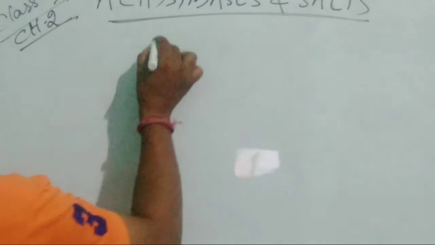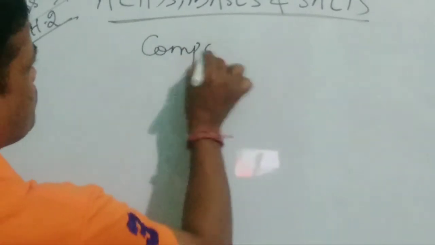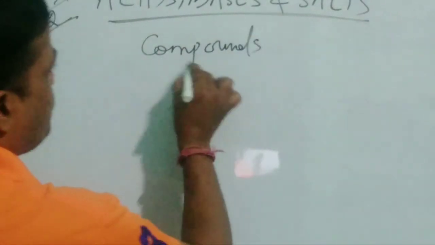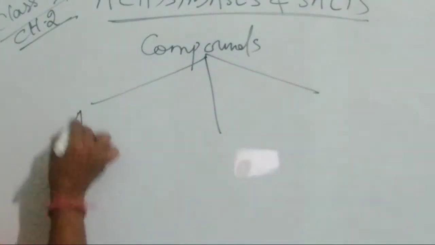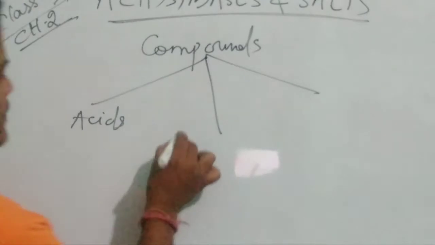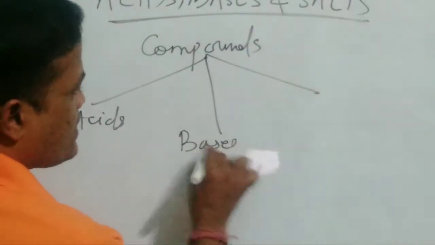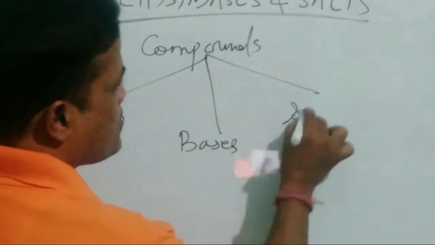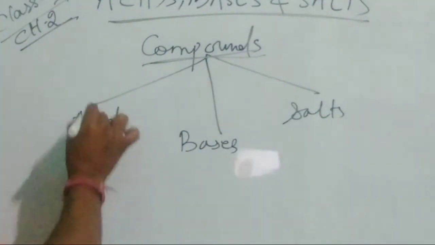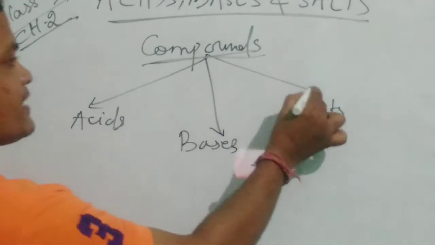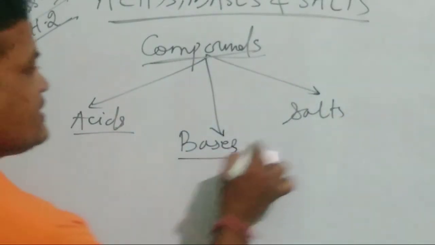So see, first, compounds are divided into acids, bases and salts. Okay friends, all the compounds on the basis of their properties are divided into three categories called acids, bases and salts.